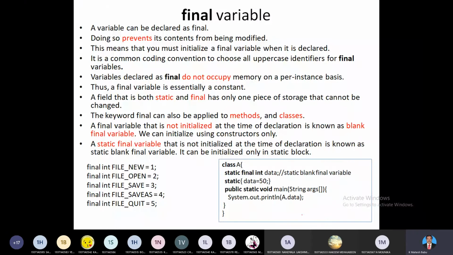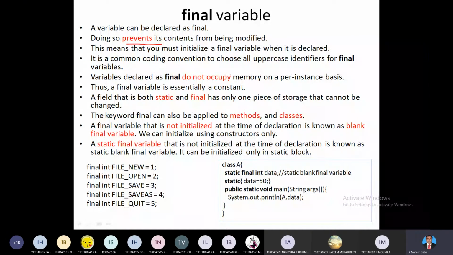The first one is whenever you add the keyword before a variable, the value of that variable is final, and it prevents the contents from being modified. Whenever you want to alter the value of that variable, the system will give you a warning message. That means that particular variable behaves as a final variable. Its value is final, fixed.